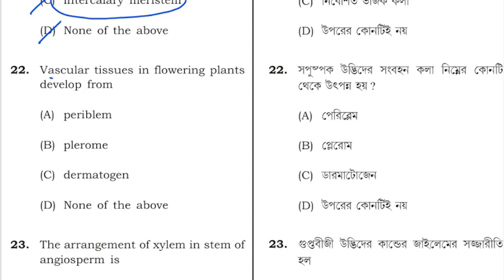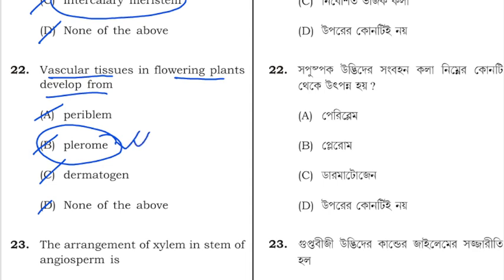Next question is, vascular tissue in the flowering plant develops from? A is periblem, B is plerome, C is dermatogen, D is none of the above. So vascular tissue in the flowering plants develops from plerome. So option B is correct.